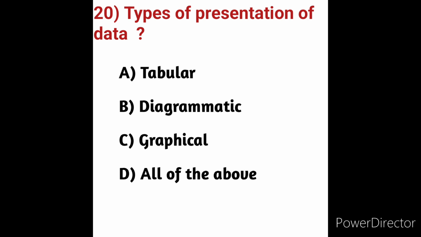There are three types of presentation of data. Those are textual or descriptive presentation, tabular presentation and diagrammatic presentation. Besides, some of the tested and proven charts for data presentation include double bar graphs and slope charts. These all come under the types of presentation of data. Broadly, there are three methods: textual, tabular, diagrammatic. So here option D, all of the above, is the correct answer. Tabular, diagrammatic and graphical are the types of presentation of data.